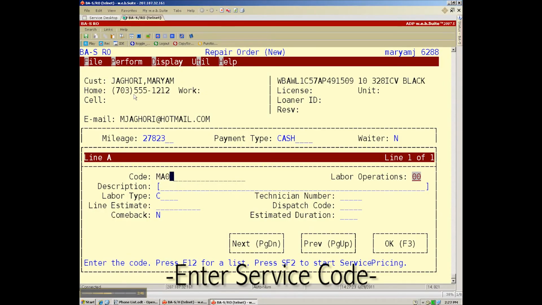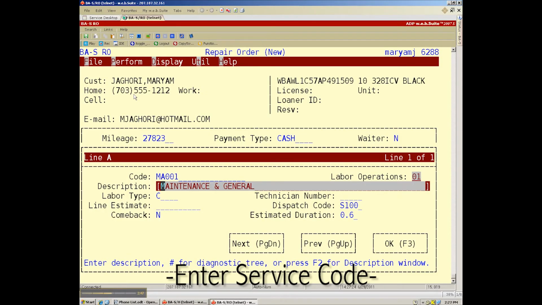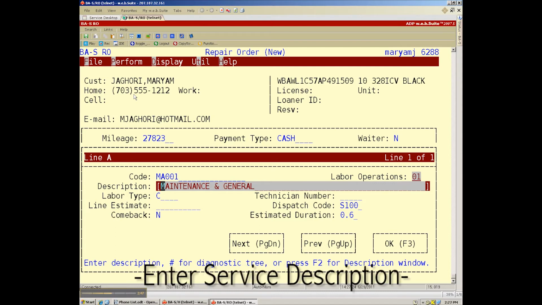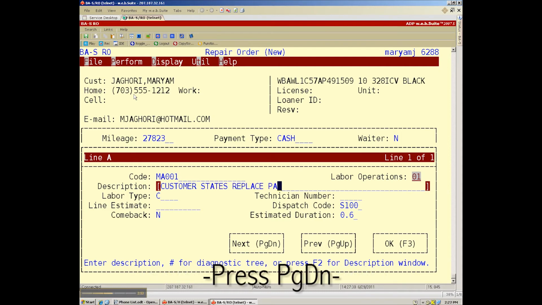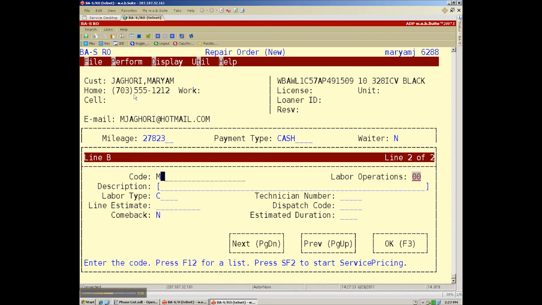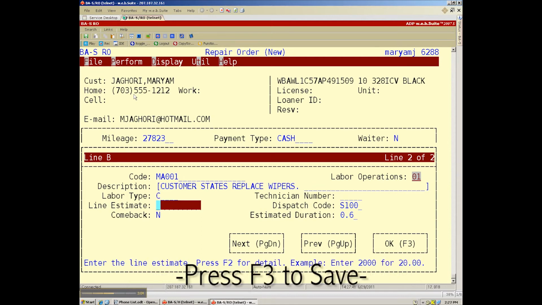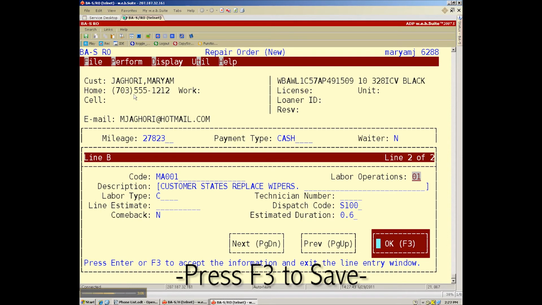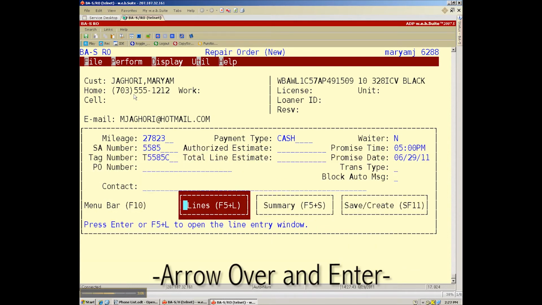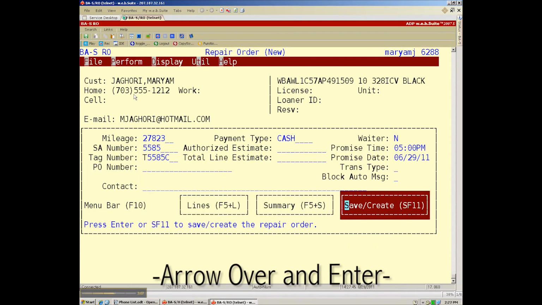Enter the appropriate service code, such as MA001 for maintenance. Enter the description of the service required. Press page down to continue to the next line. Press F3 to save when complete. Arrow over to save and create. Press Enter.